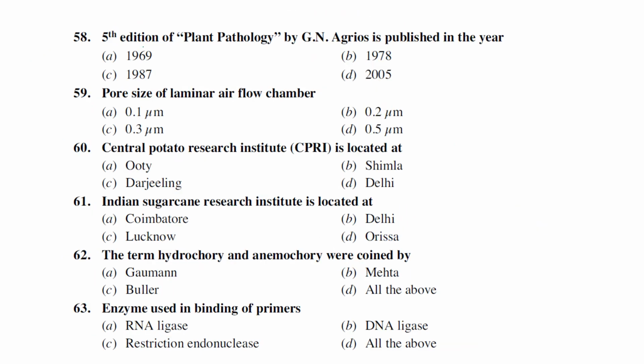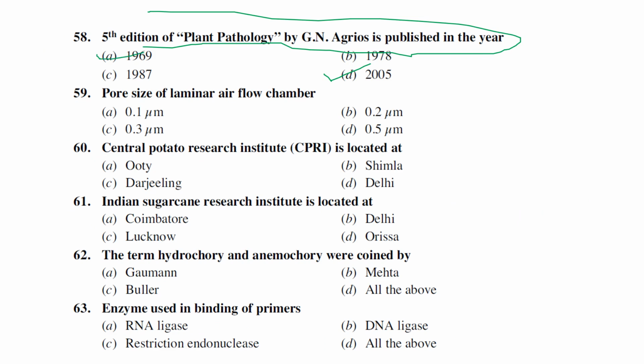The next one, the fifth edition of Plant Pathology by G.N. Agrios, which we have already discussed, was published in the year 2005. The first edition was published in 1969. The later editions: second edition 1978, third edition 1987, fourth edition 1997, fifth edition 2005, and the sixth edition around August 2023.